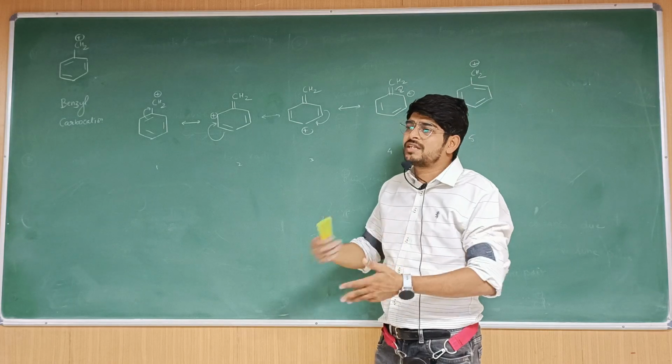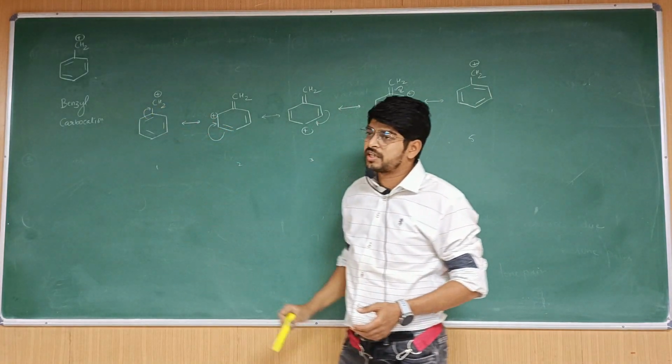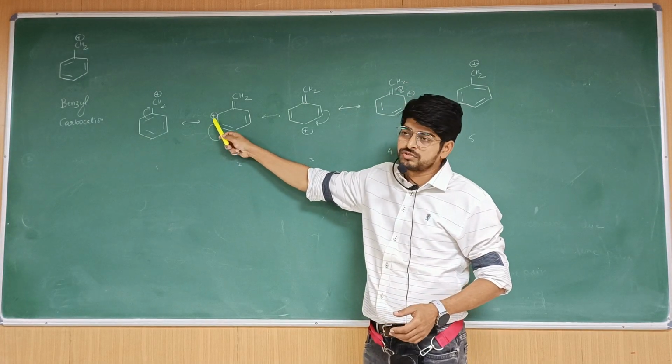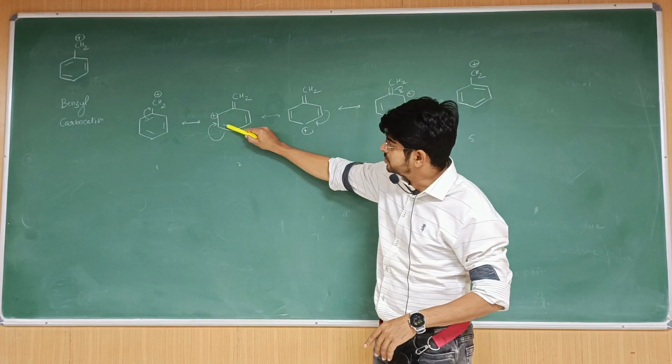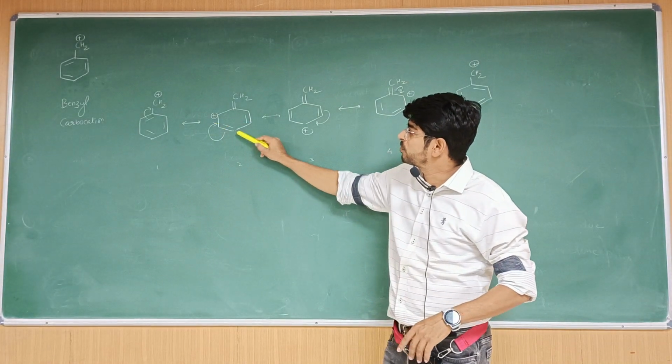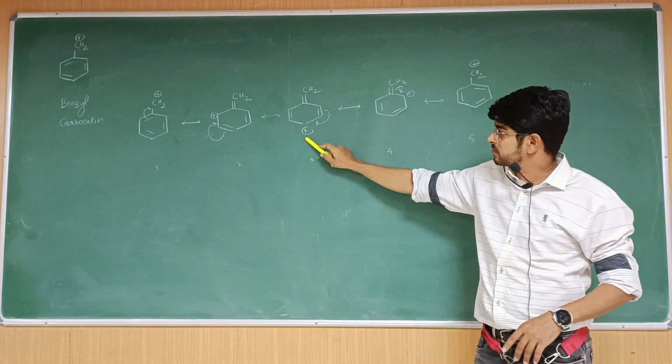So overall we can easily understand this by shifting of electrons, that's it. This bond shifted in this direction, so there is a loss here, so this is a positive charge. So this is one resonating structure. Next, this double bond shifted here, so now the positive charge is here. This is nullified, you can see that. That is the second resonating structure.